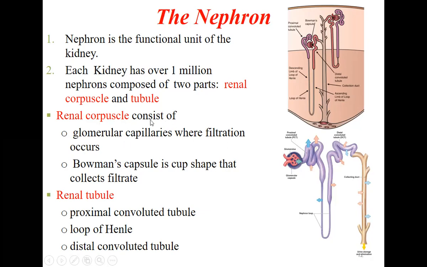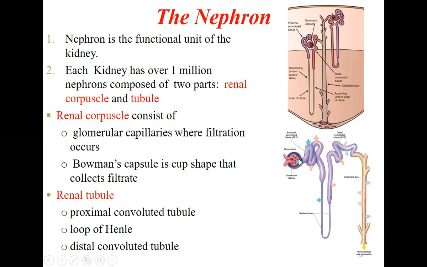These are called the glomerular capillaries, where filtration occurs. This is the point where the filtration will be occurring. Then the Bowman's capsule is where the filtrate is collected. The Bowman's capsule is the cup shape that collects the filtrate, meaning the urine. Now this will flow.